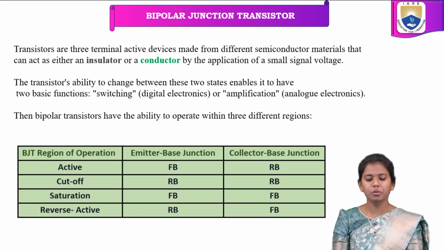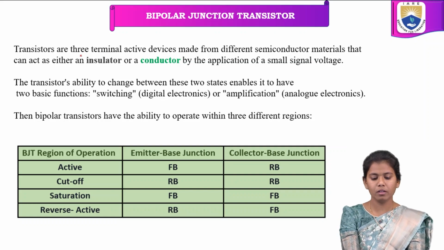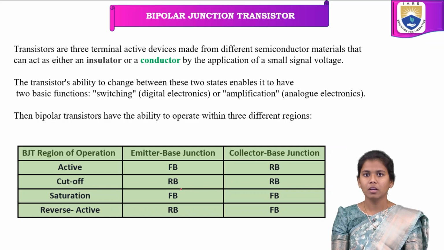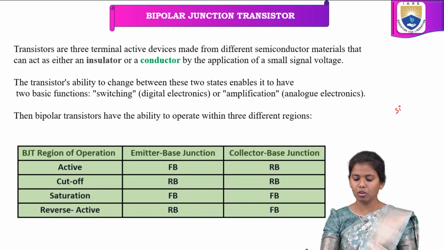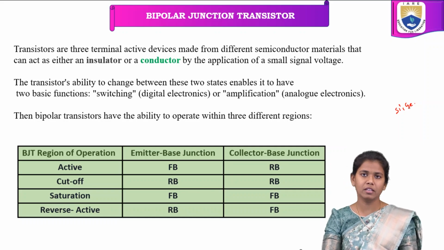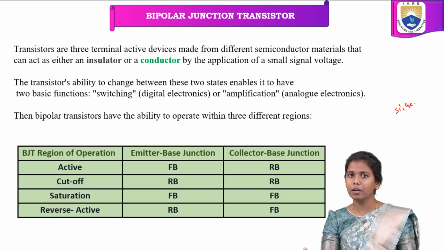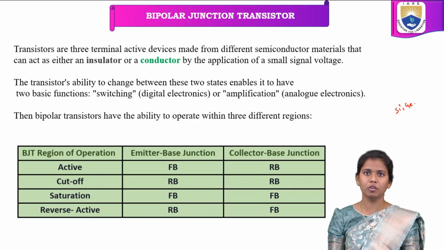Coming to this slide, this particular slide talks about transistors. Transistors are three-terminal devices made from different semiconductor materials. As I said, basically two semiconductor materials are considered: silicon and germanium. We call them semiconductor materials because silicon and germanium have to be doped with some other element. Only then can we fabricate and get a proper outcome for a particular semiconductor device.